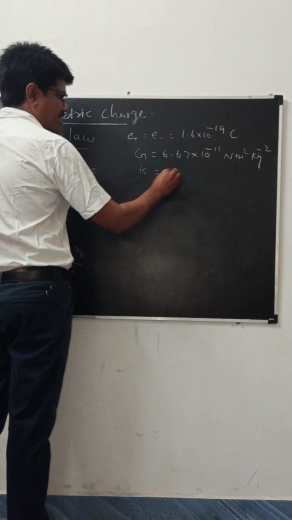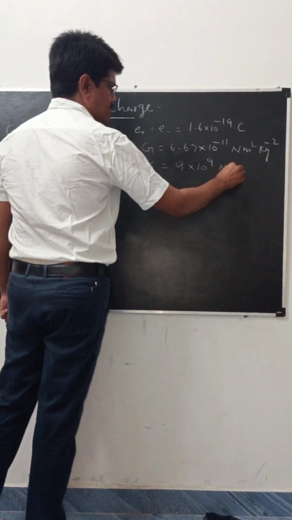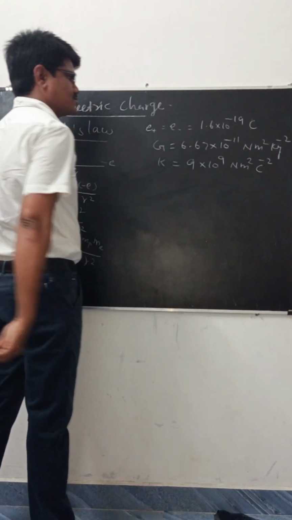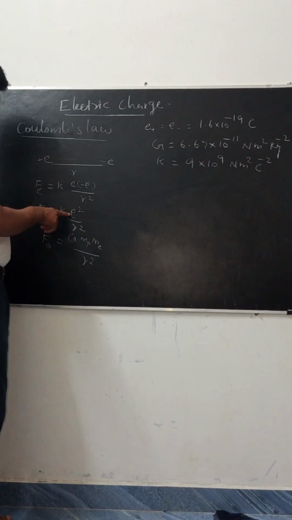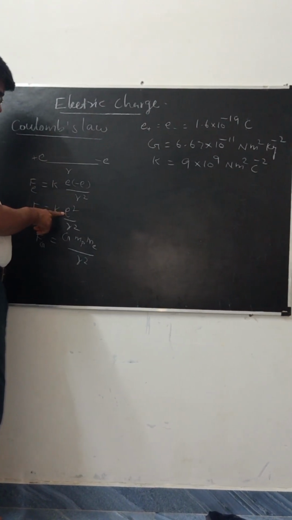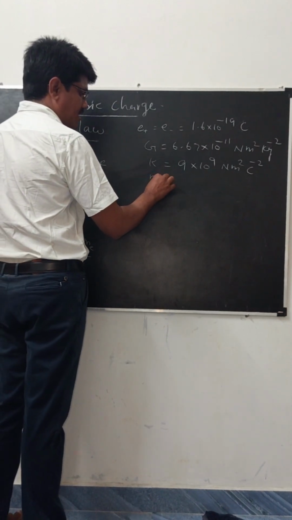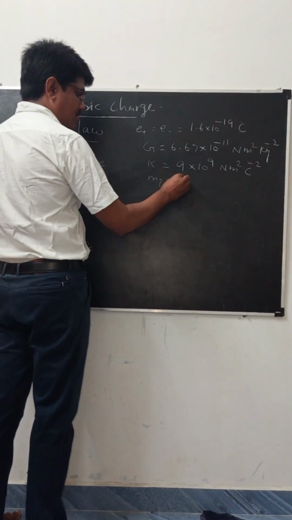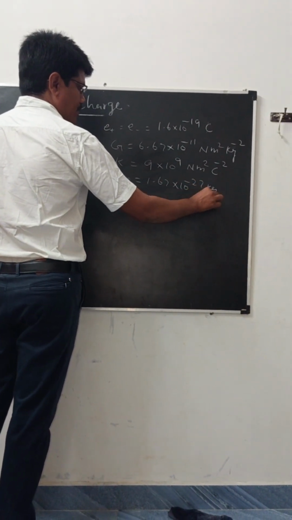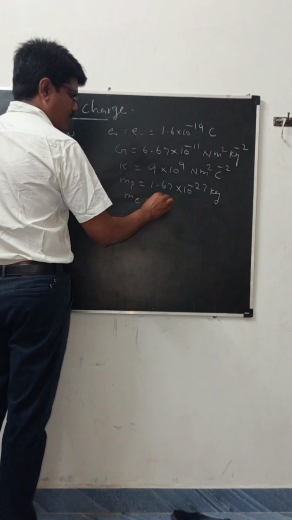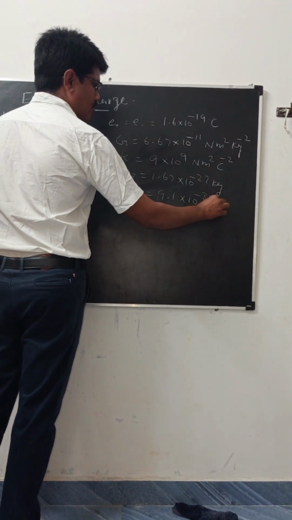K is the Coulomb constant, with a value of 9 into 10 power 9 Newton meter square Coulomb power minus 2. Okay, that is the value of K. And then we know the charge of proton and electron and the mass of proton. The mass of proton mp is 1.67 into 10 power minus 27 kilogram. Mass of electron is 9.1 into 10 power minus 31 kilogram.